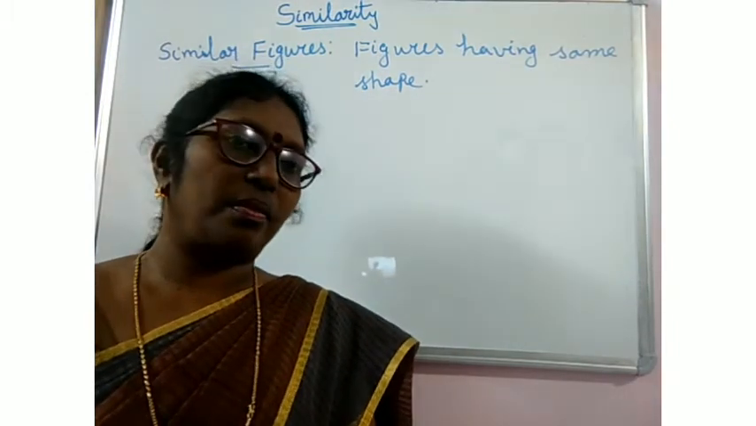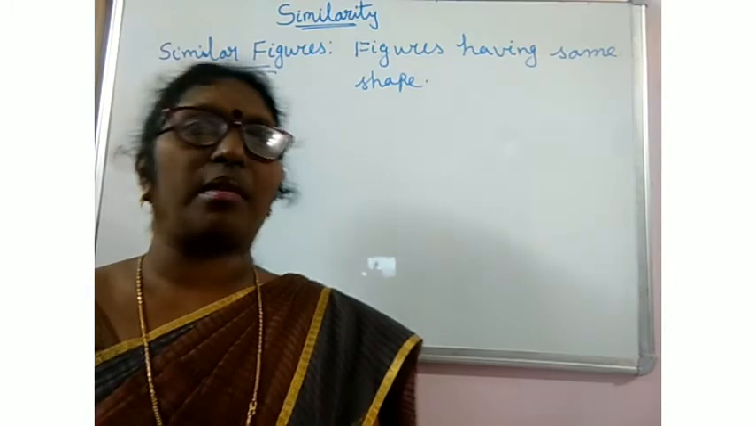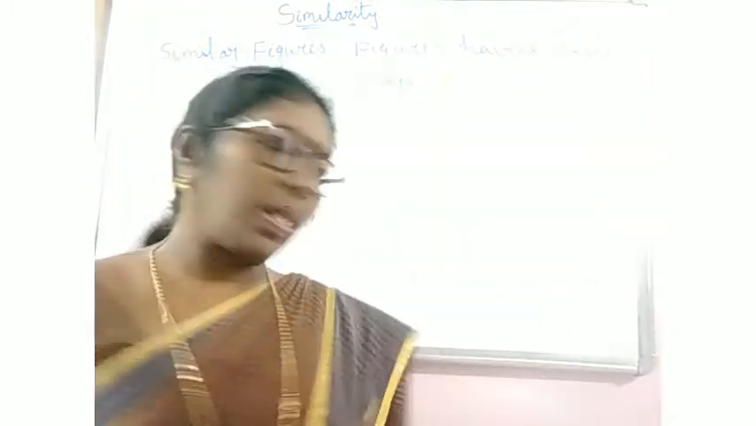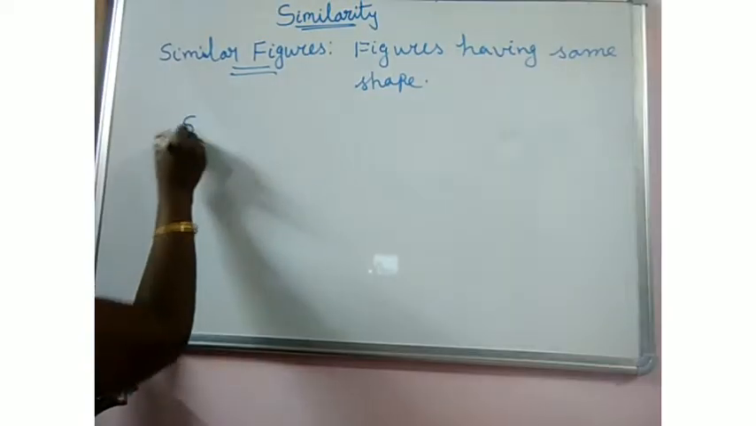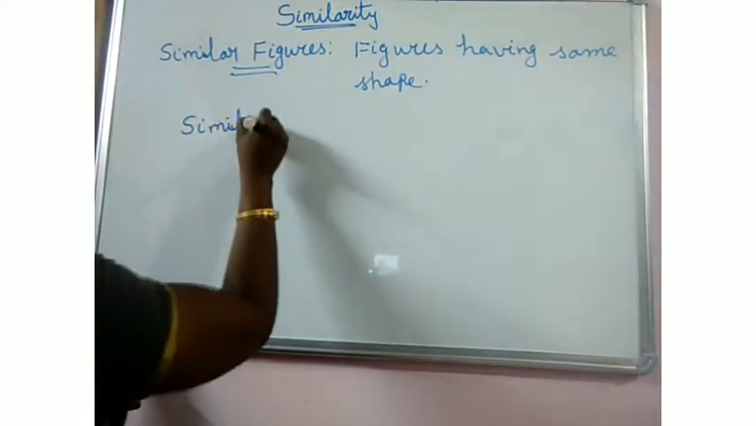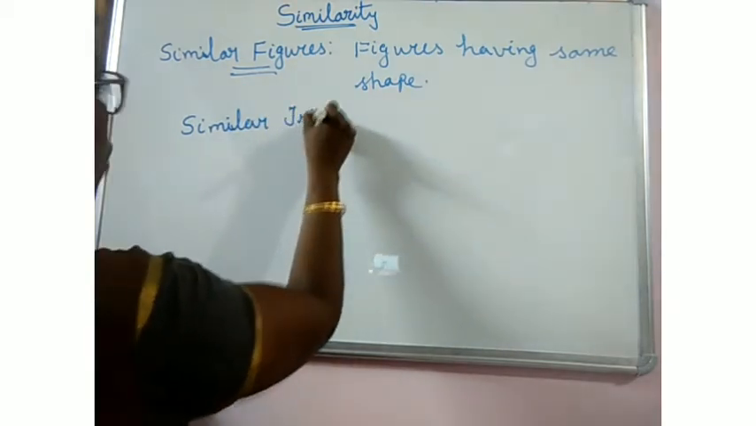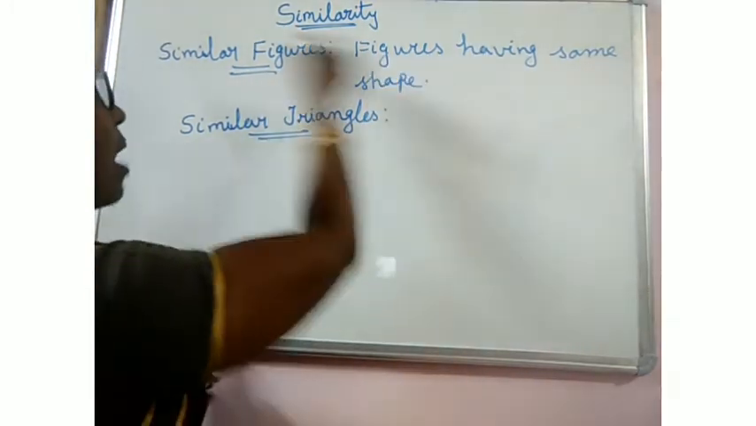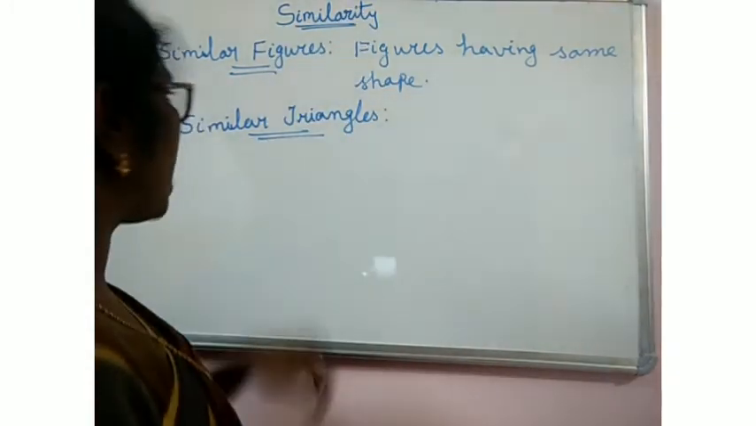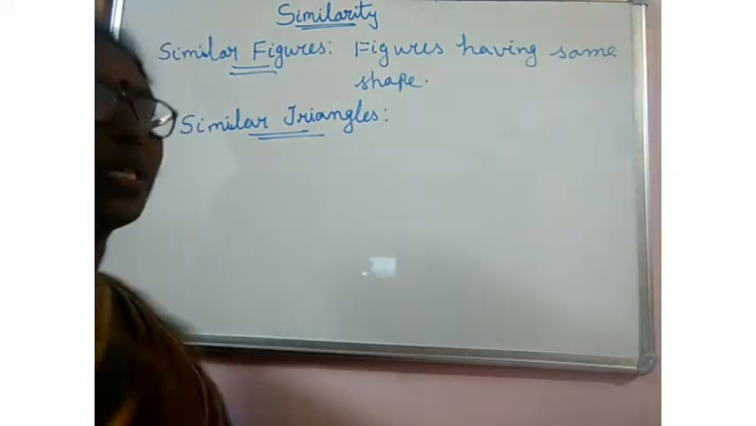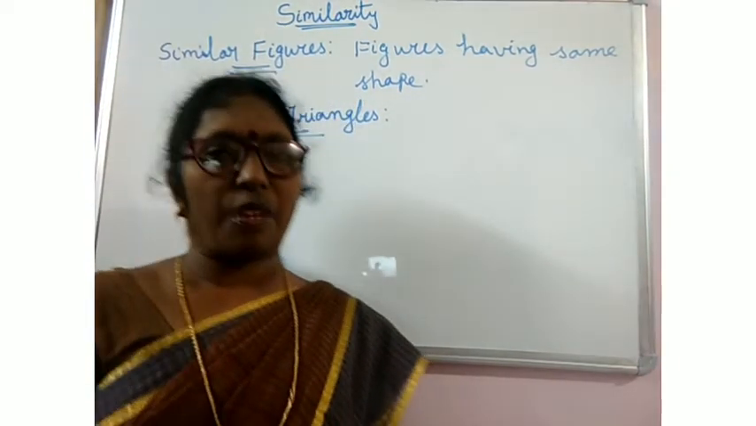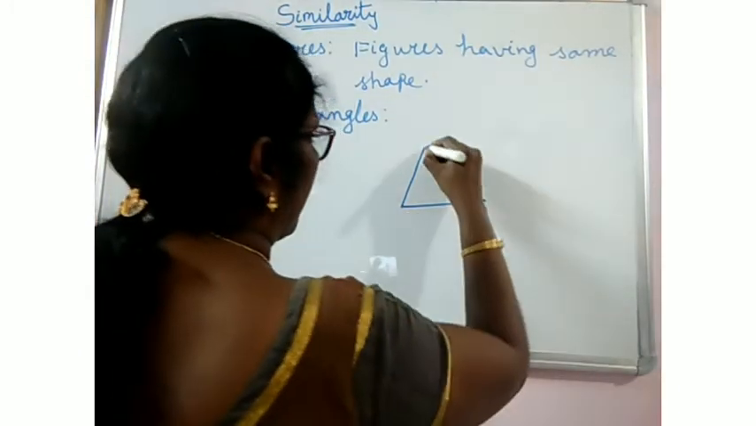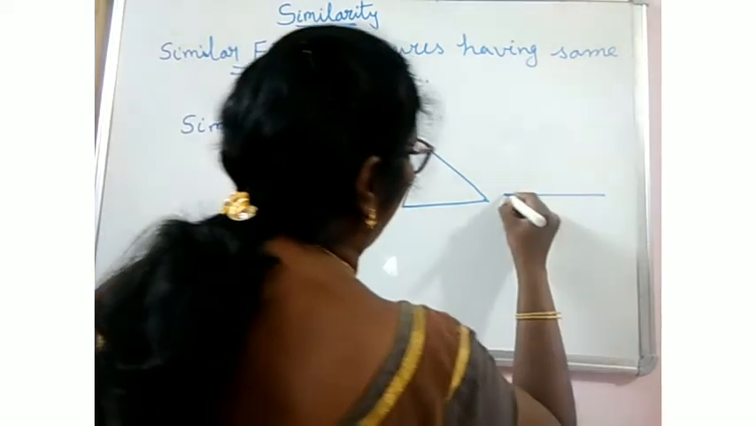Two triangles are said to be similar triangles if they are of the same shape. That means not only triangles, whatever may be the figure, if they are of the same shape, they are said to be similar figures. Same way, two triangles are said to be similar triangles if they are of the same shape. That means, let me explain you in one example.